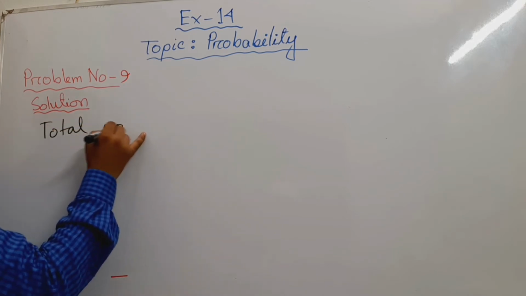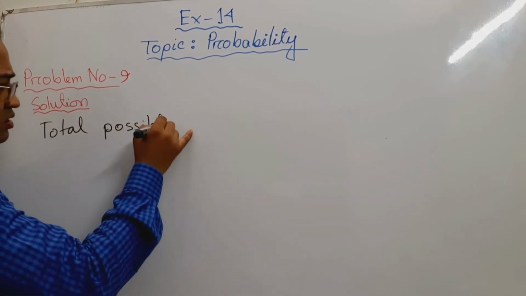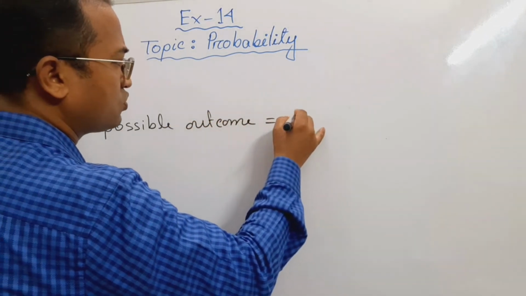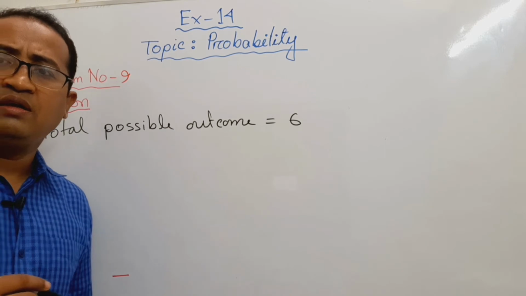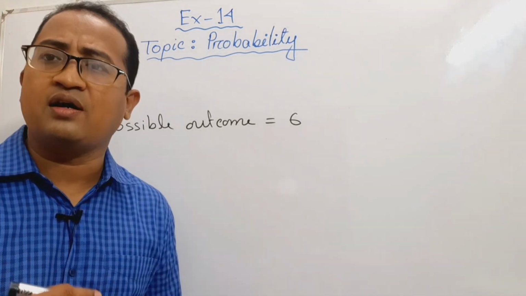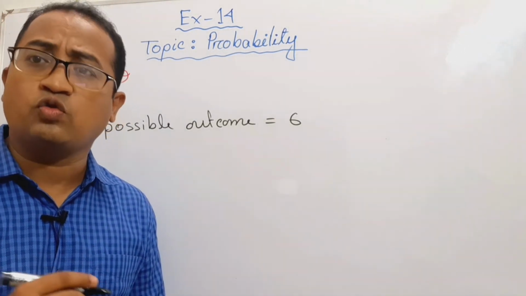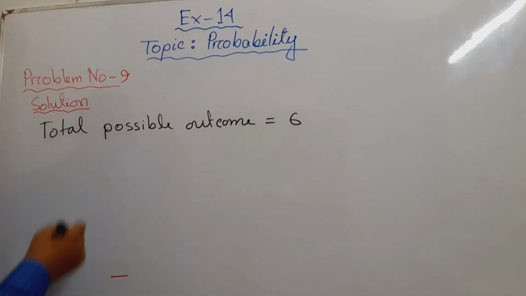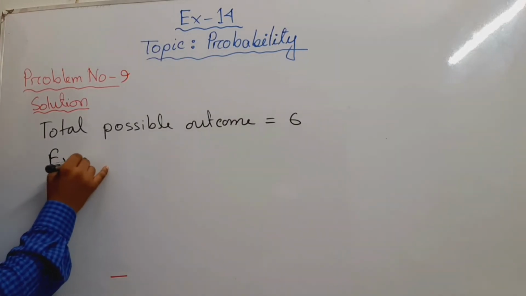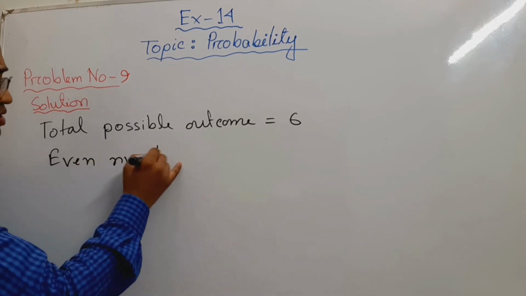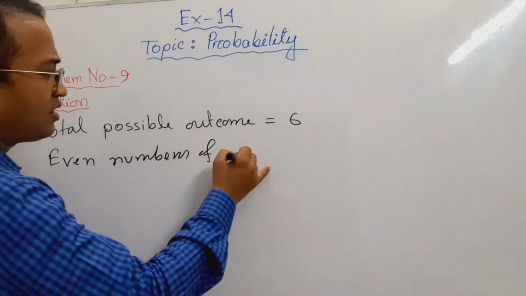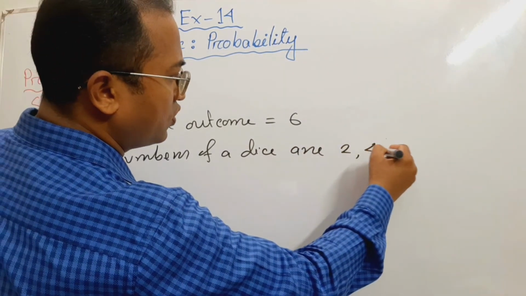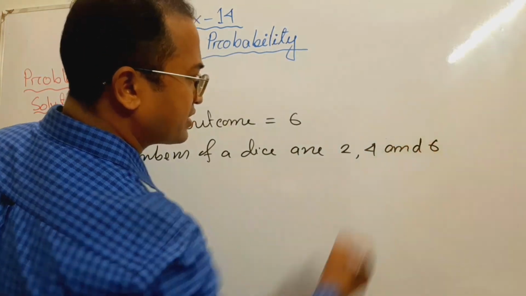Total possible outcome is equal to 6. We know in a dice, by throwing a dice, the total possible outcome will be 6, from 1 to 6. Even numbers of a dice are 2, 4 and 6.